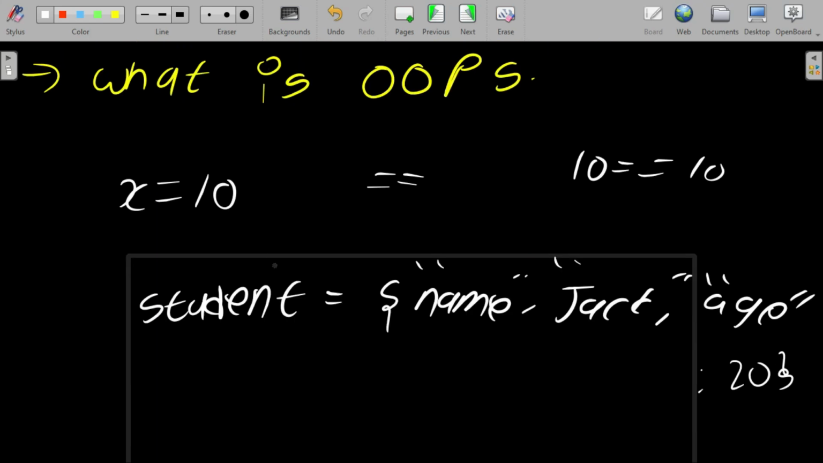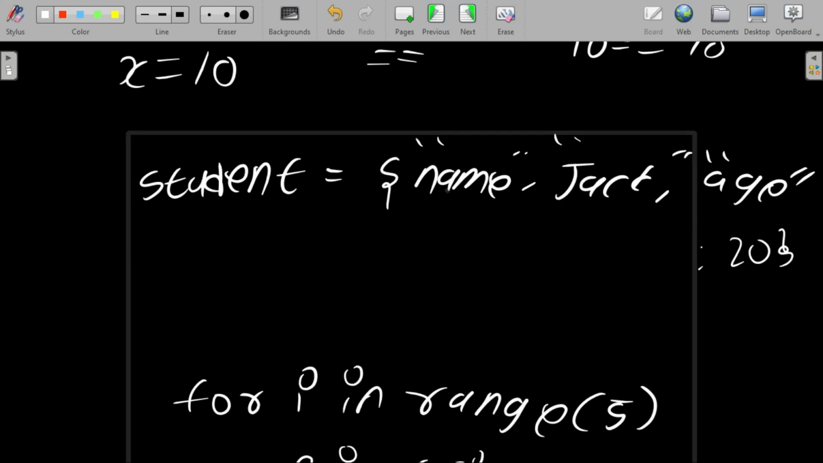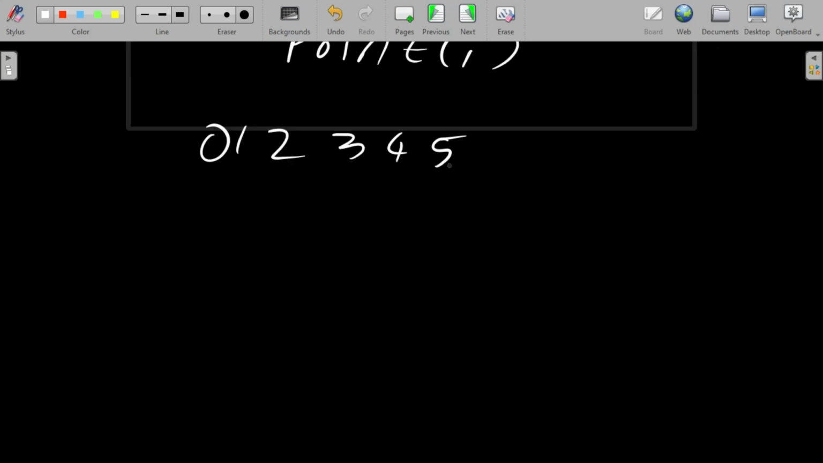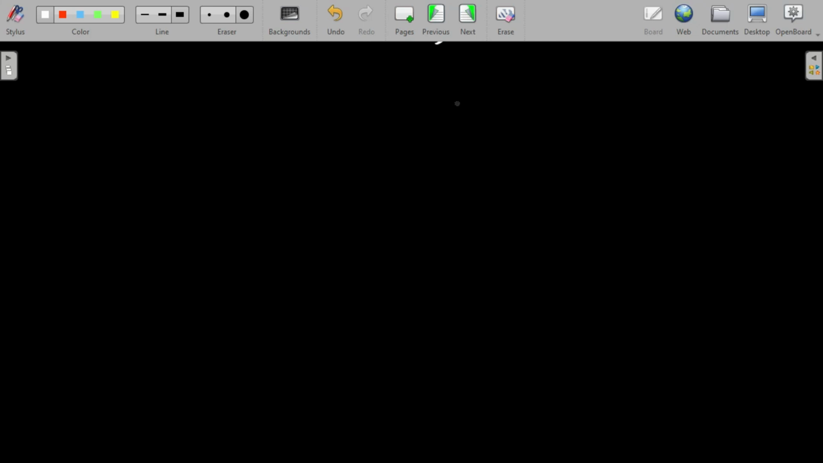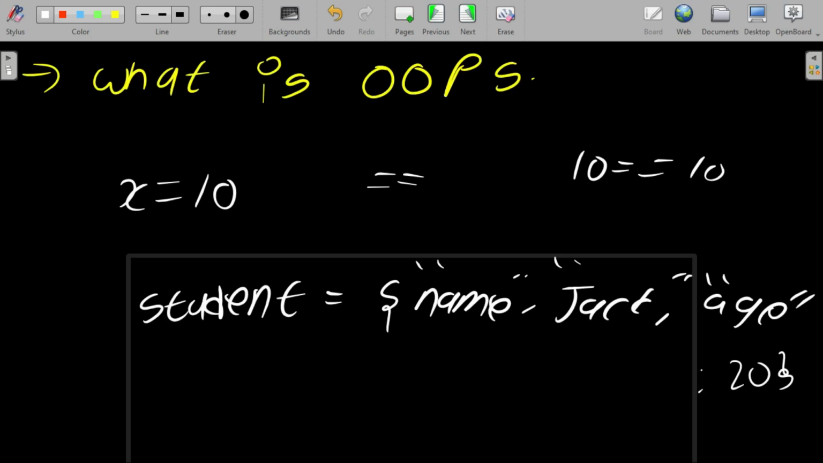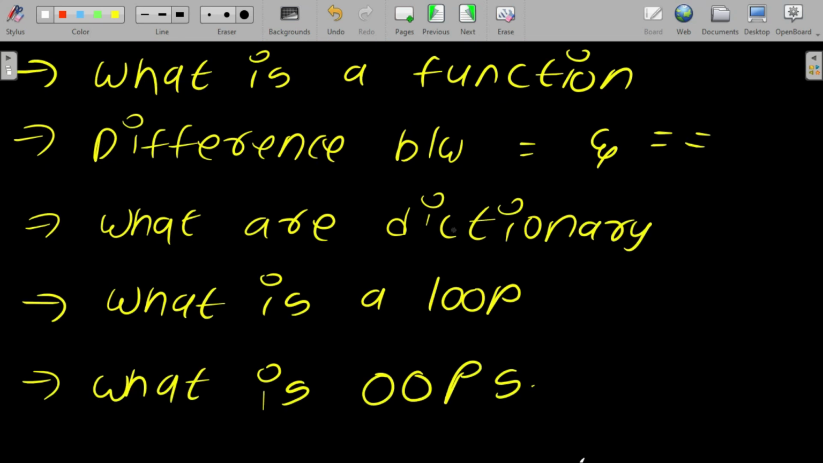What is OOPS? OOPS is a programming method based on objects and classes. OOPS stands for Object Oriented Programming. It deals with classes and objects. A class is a blueprint, and an object is a real thing created from the blueprint. We need to remember these four pillars: encapsulation, inheritance, polymorphism, and abstraction. These will be taught in my further lectures.